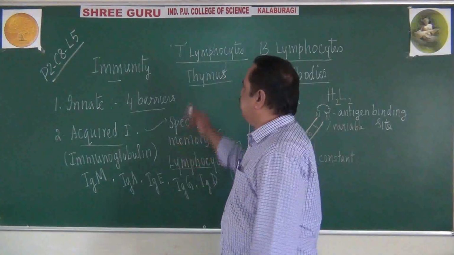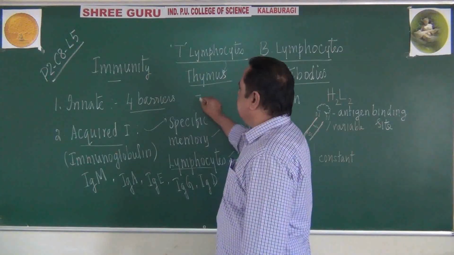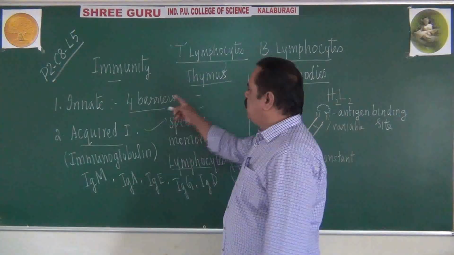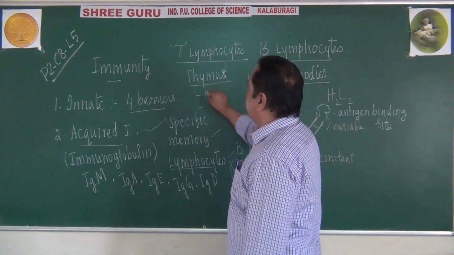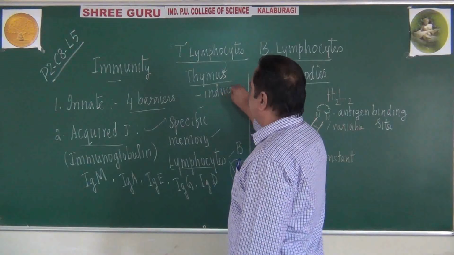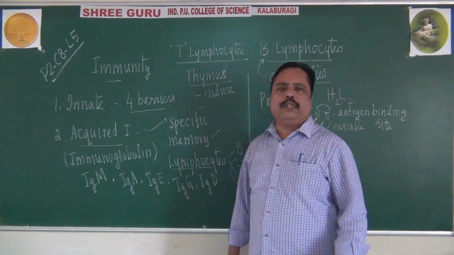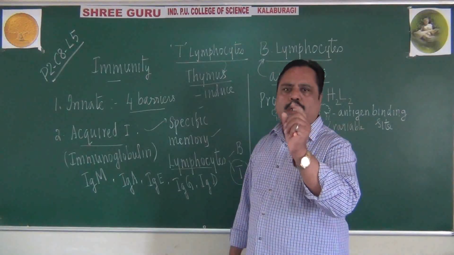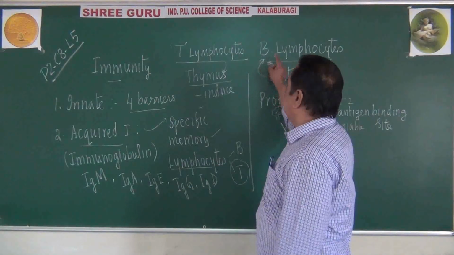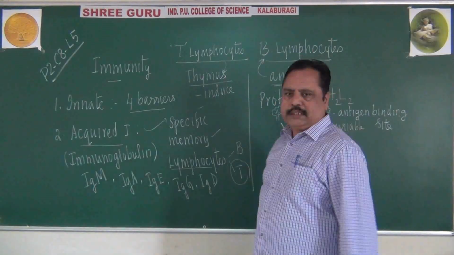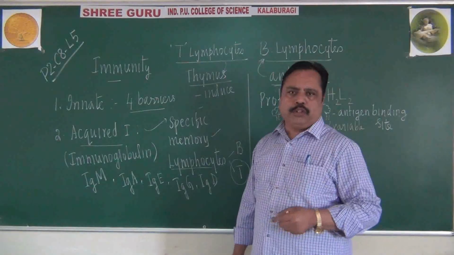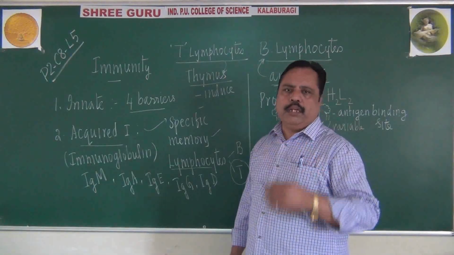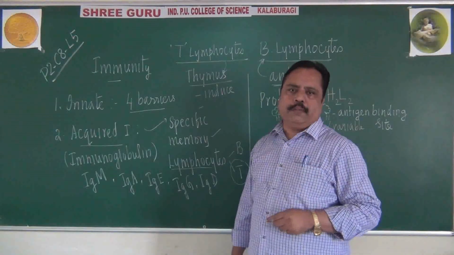These T lymphocytes have two functions in our body. First one is it can induce B lymphocyte. Whenever a pathogen enters into our body, the T lymphocytes will go and warn the B lymphocyte to produce the antibodies. It will trigger the B lymphocyte to produce the antibody.